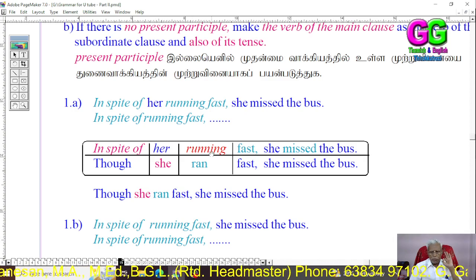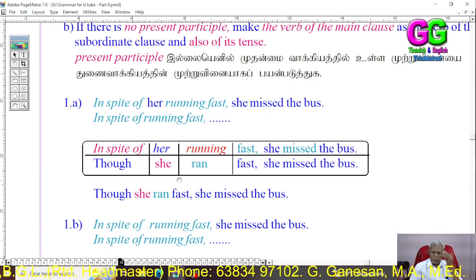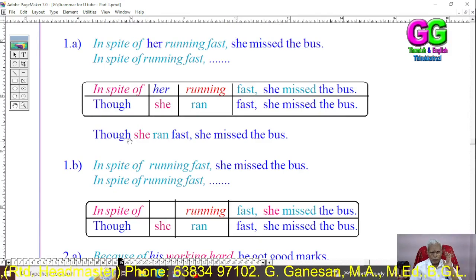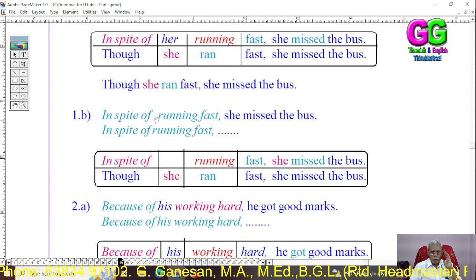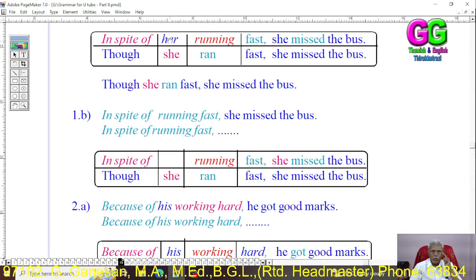So, in spite of her running fast, though she ran fast. The main clause would be as it is: though she ran fast, she missed the bus. In the first example there is a possessive.